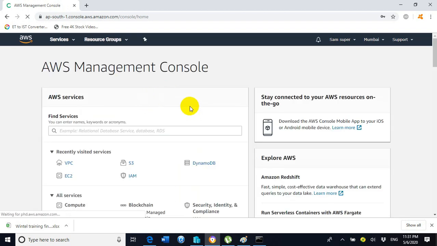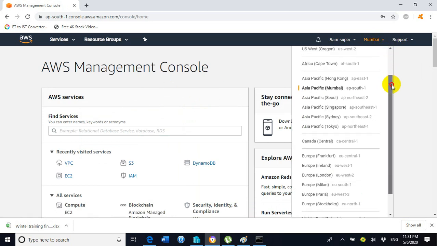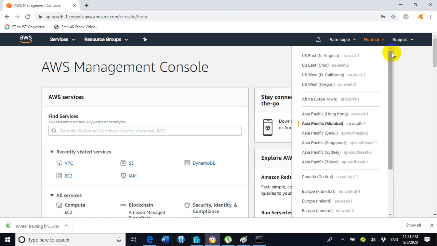Now we are on the AWS Management Console. On the top we can see the region we already selected, Mumbai. We need to select the region as per the location which is nearest to us. The region nearest to my location is Asia Pacific Mumbai, because I am living in India.